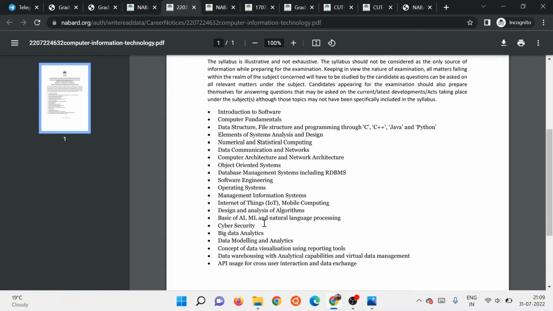So in descriptive, there was a question from this topic and from big data. So one question was like, what are the types of machine learning? So supervised, unsupervised, reinforcement, all of that, and then predictive learning, all of those you can elaborate. So I think this was a 15 marks, and this was also 15 marks. What is big data? So the 5 V's: velocity, veracity. You can write all of that. You can explain it in detail.